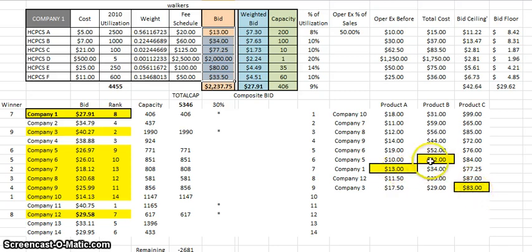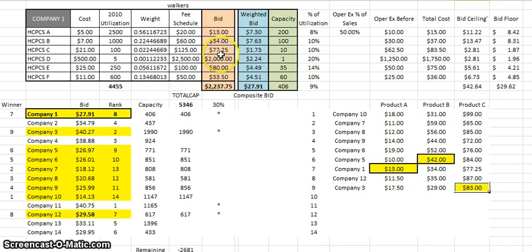It was purely the middle number. So again, if we looked at company 10, they bid $18 for product A, $31 for B, and $99 for C. But the actual payment amount came out to be $1342.83, totally different from what they bid.